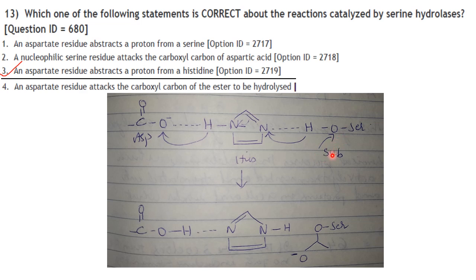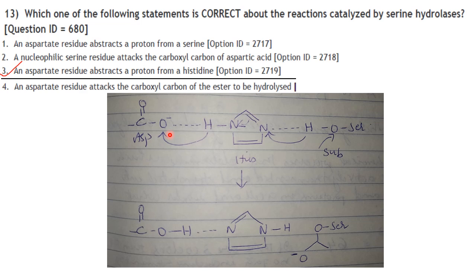A pair of electrons on the histidine nitrogen, over here, has the ability to accept the hydrogen from the serine OH group. This nitrogen has the capacity to accept hydrogen from the serine OH group, thus coordinating the attack of the peptide bond. So histidine helps serine in attacking the peptide bond.